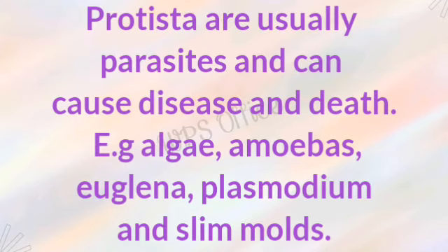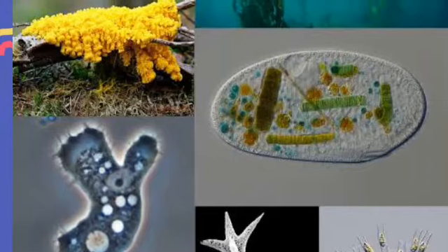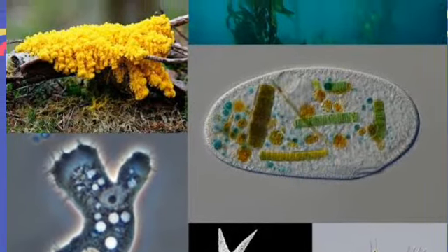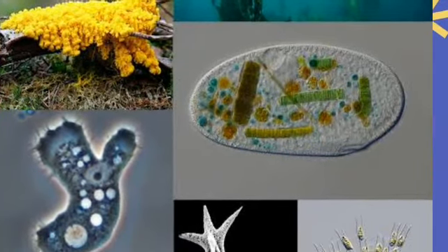Take note, they are usually parasites and can cause disease and death. Examples: algae, amoebas, Plasmodium, and slime mold are all examples of protista.